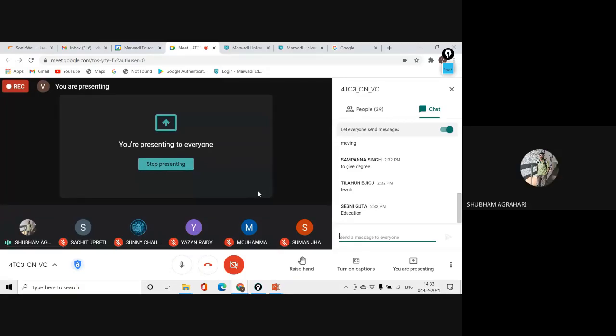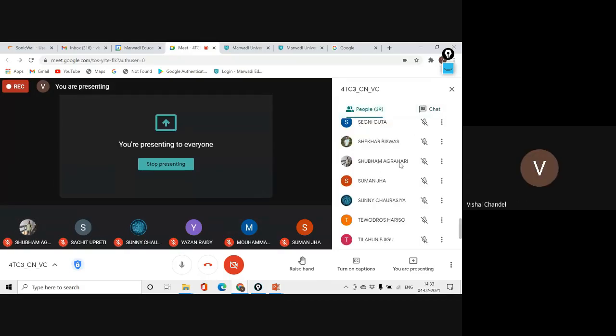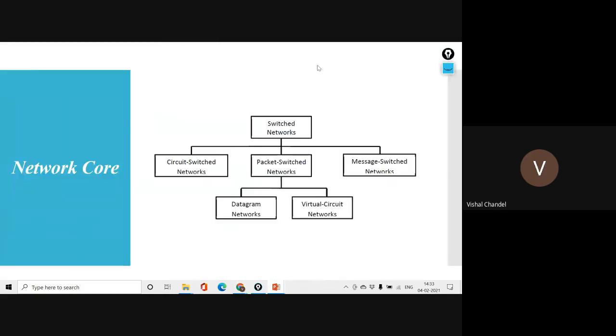Okay. So now this network core totally depends on the procedure of the switched network. If I am summarizing, what is a switched network?